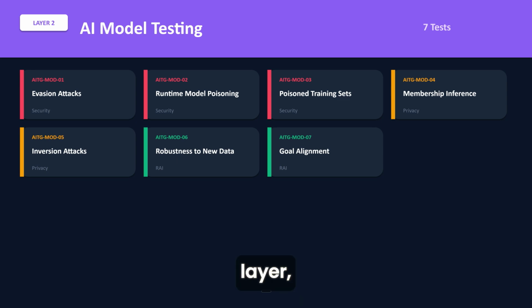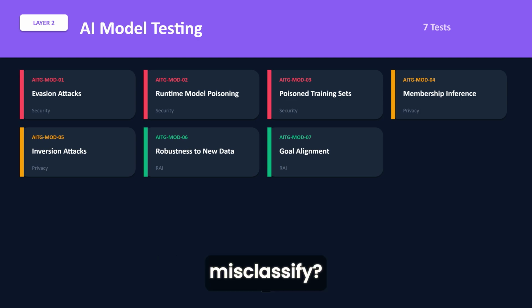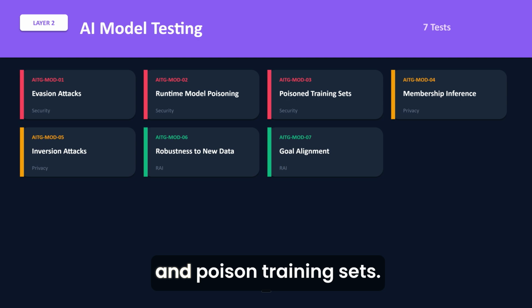Moving to the model layer, we have 7 test cases focusing on the AI model itself. Evasion attacks. Can adversarial inputs cause the model to misclassify? Runtime model poisoning and poison training sets. Can attackers corrupt your model through malicious data?